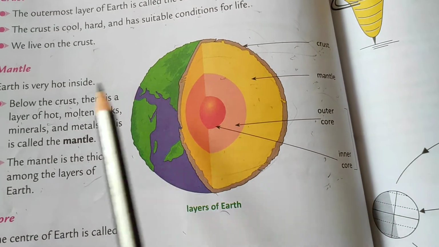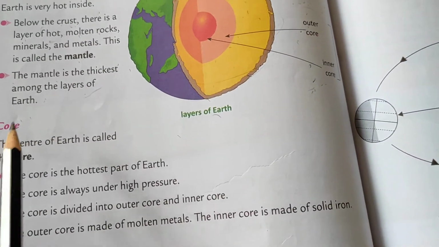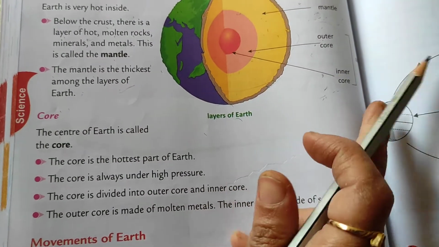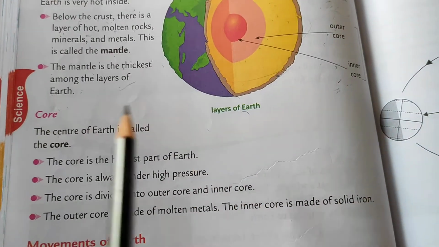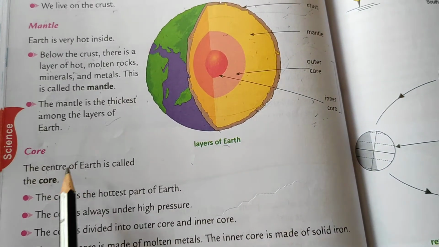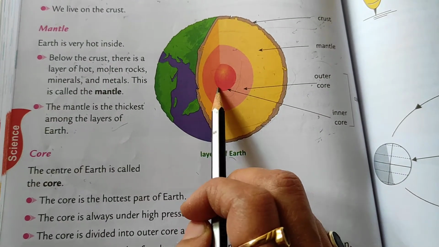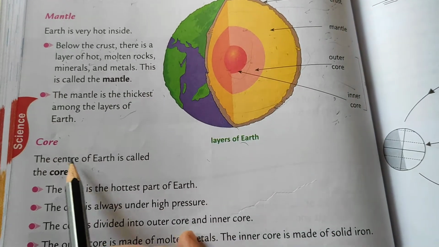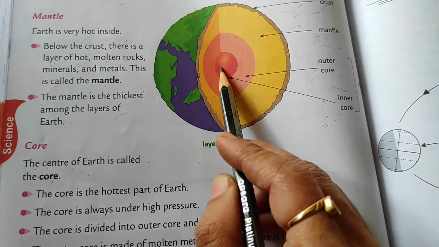Okay, so what is the second layer of earth? Mantle. The last layer of earth is core. C-O-R-E, core. So, core also has two layers, outer core and inner core. The center of the earth is called the core.